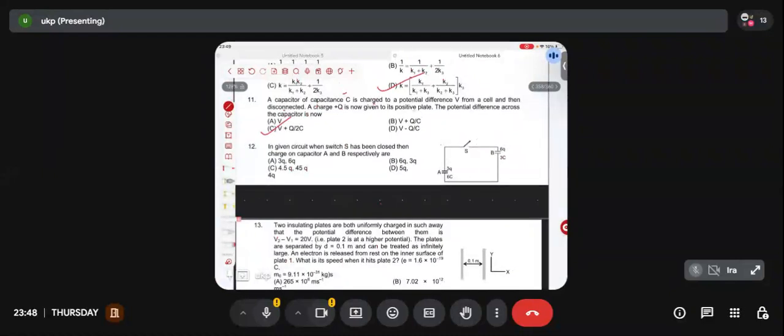In a given circuit, what has been said? When switch S has been closed. Then the charge on capacitor A and B. What's the problem, guys? Solve and let me know. What will come? In the given circuit, this 4Q I think it was supposed to be here, I guess. Anyone, if you close this, what will come? Quick.